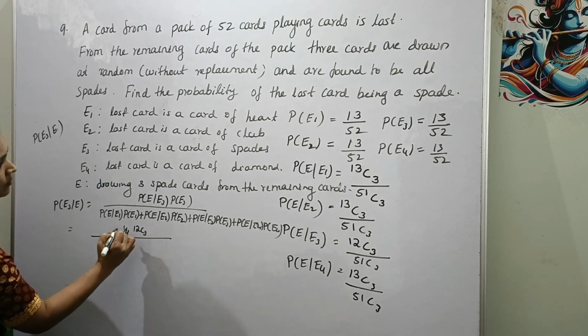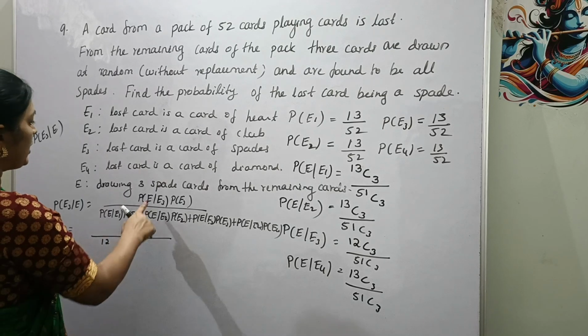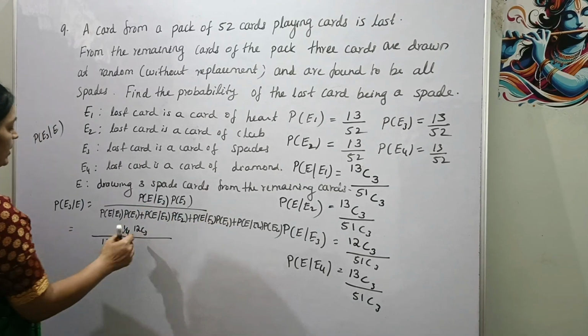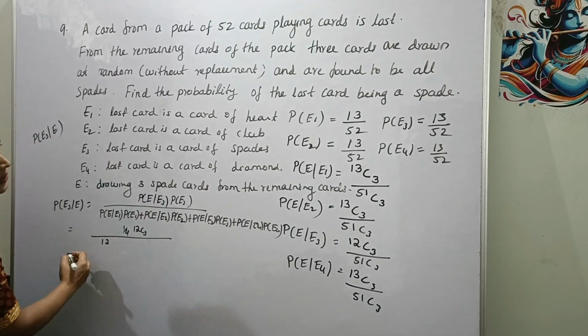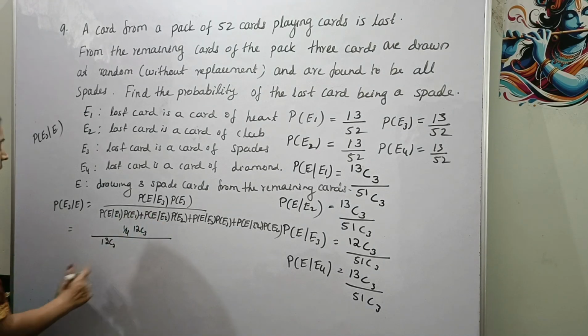And here probability of E given E1 is 13C3 divided by 51C3, which is cancelled.